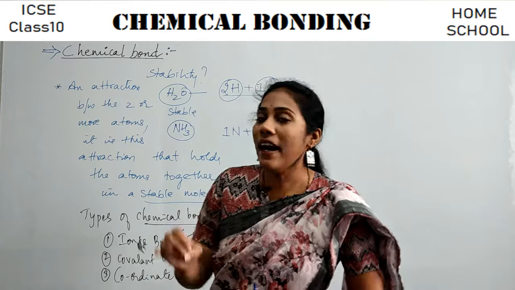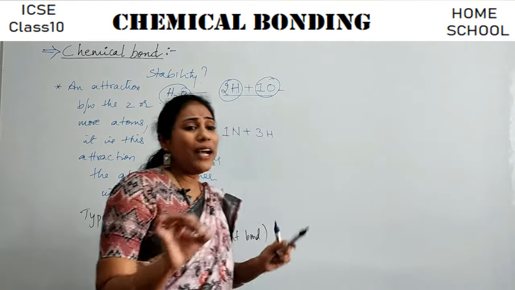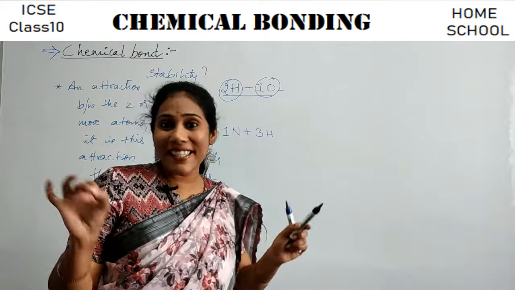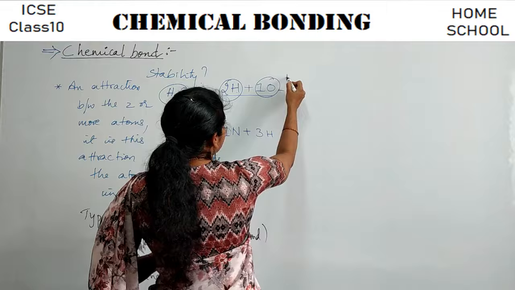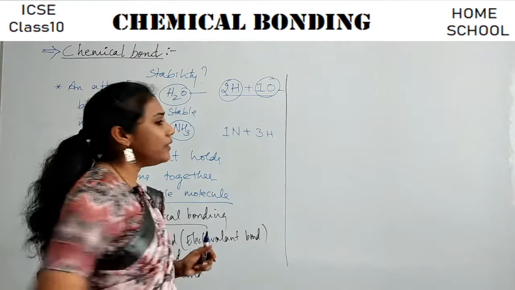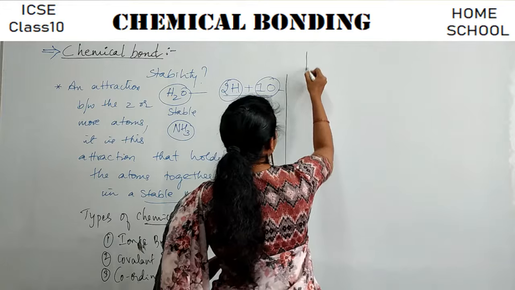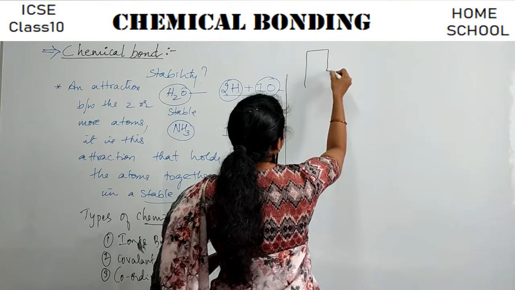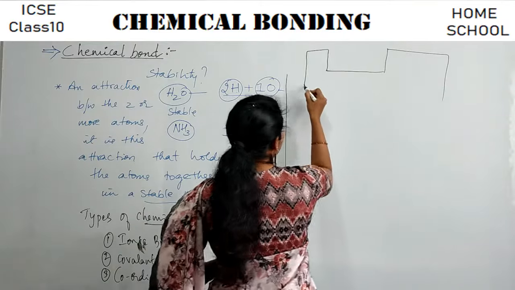Yeah, and now I am going to tell you when an atom or element is stable. Okay, so are you all able to remember the periodic table that you studied in the first chapter? Let me just give you an outline of the periodic table, right?